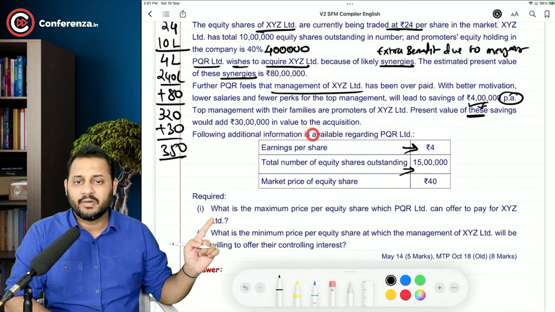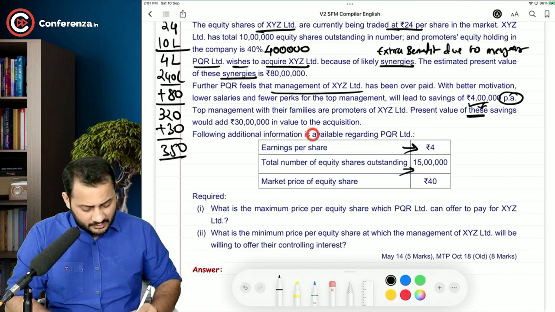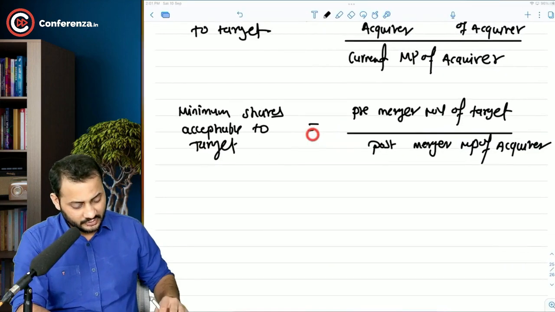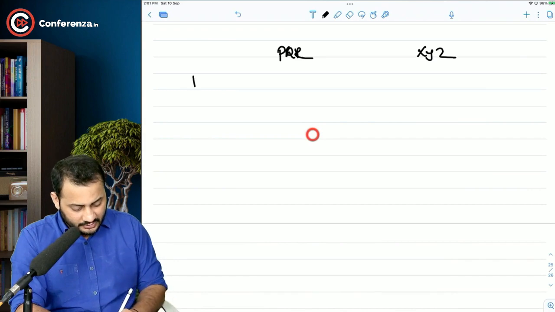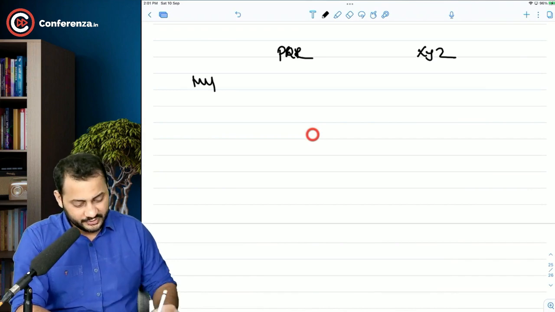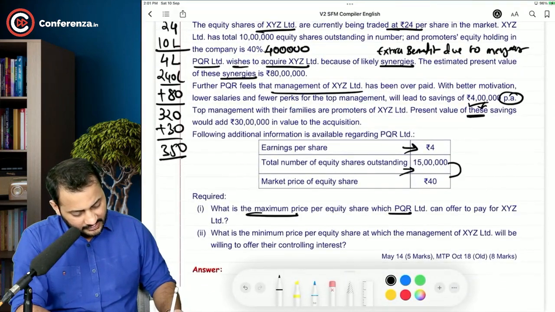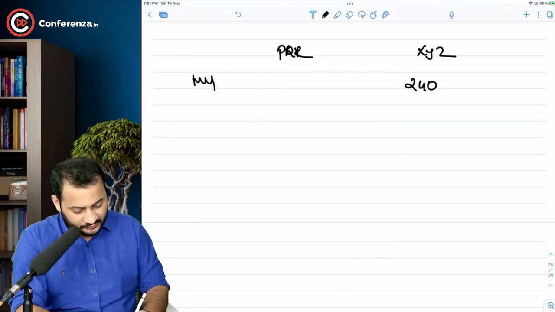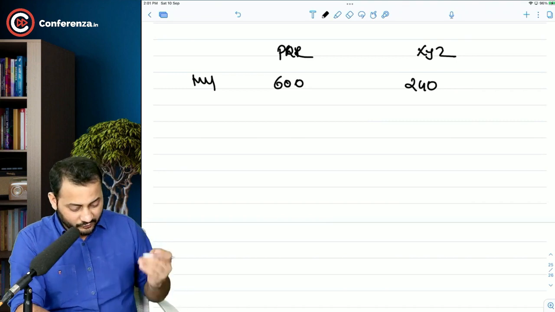What is the maximum price per equity share which PQR Limited can offer to pay for XYZ Limited? The maximum will always be paid by PQR, that is the acquirer. Now try to understand. This is PQR. This is XYZ. The current market value of both the companies: this is 240, and here 15 lakh multiplied by the market price of 40. So that's 600. So this is the current market value of both the companies before merger.